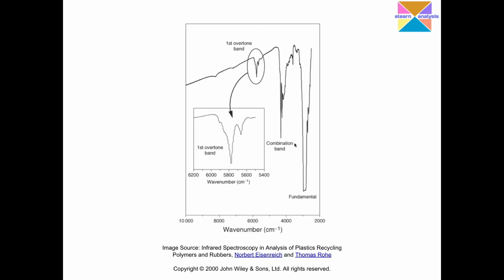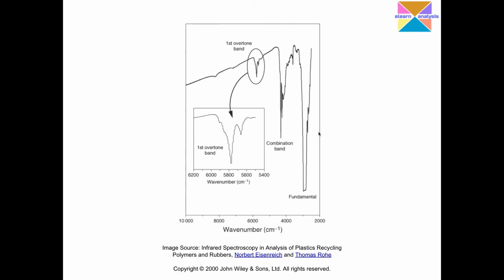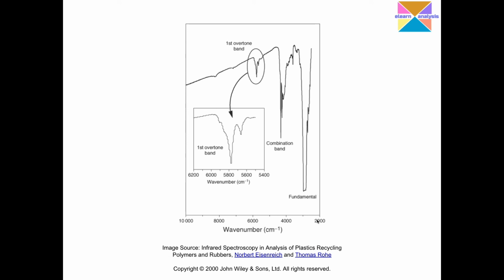I have an example here taken from a research paper from the journal Polymers and Rubbers, authored by Norbert and Thomas, and it is a copyright protected image, so I acknowledge John Wiley and Sons. You can see here 400 to 4000 is my mid-IR region. Here is the end of my mid-IR region; I am trying to point it here. I am very much interested in the region after 4000 towards 400, but beyond this 4000 it is the near infrared region.